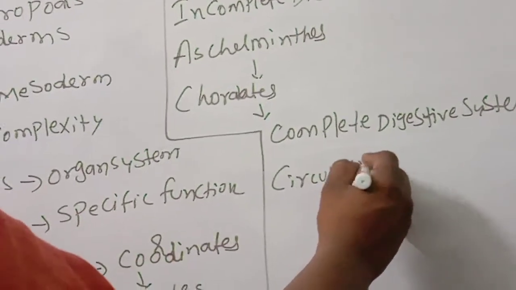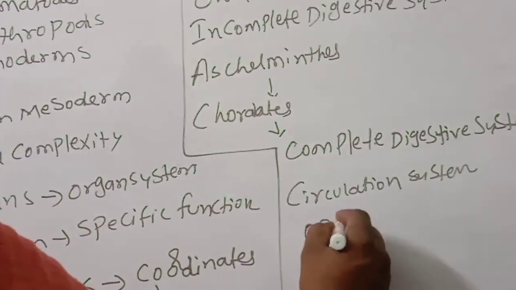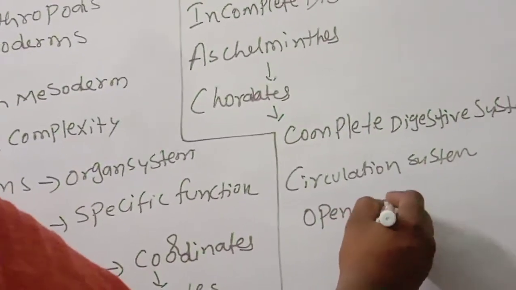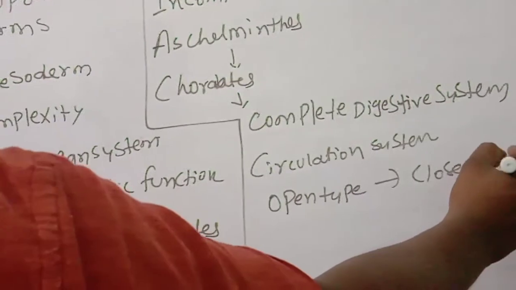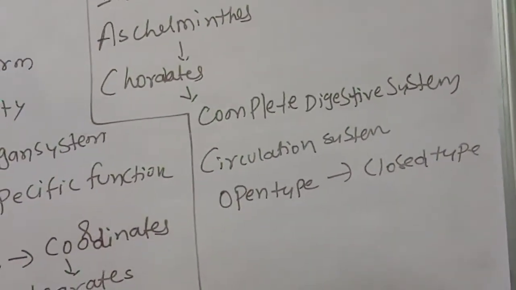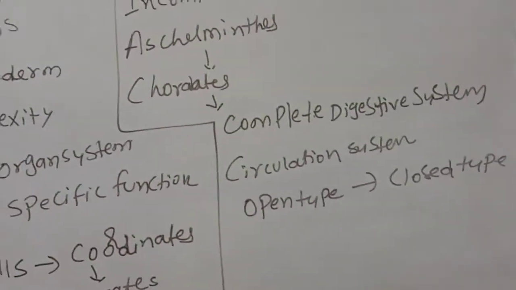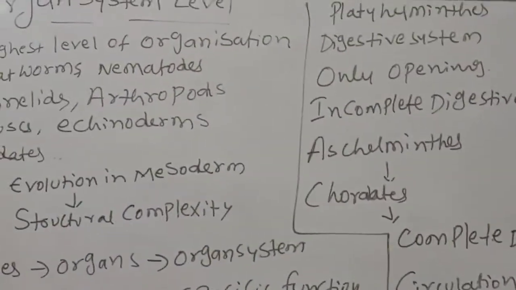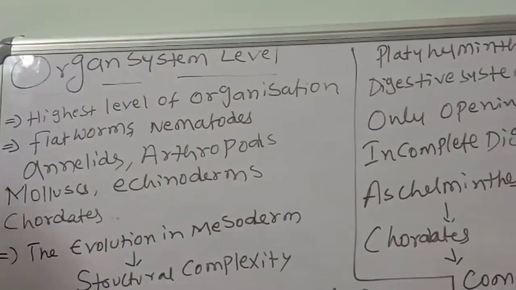What is the circulation system? You know very well, open type and closed type circulation system. Then next, like that, the developmental processes are there. Okay, children, listen once. The last one is in the organizations.